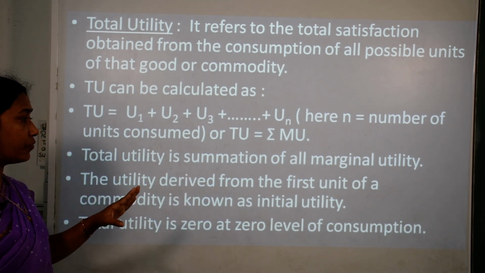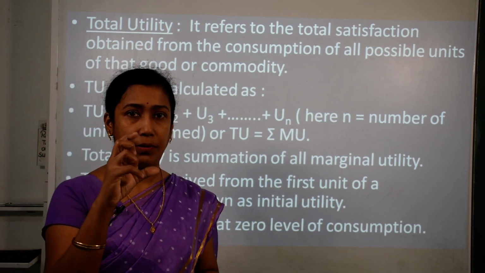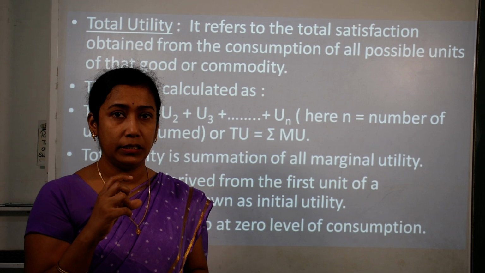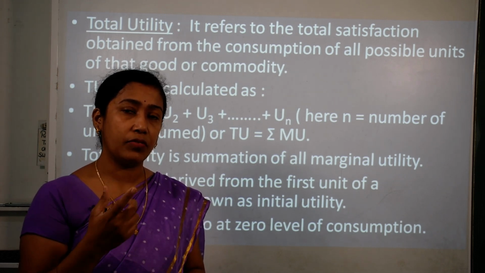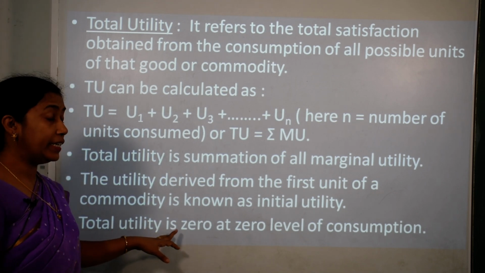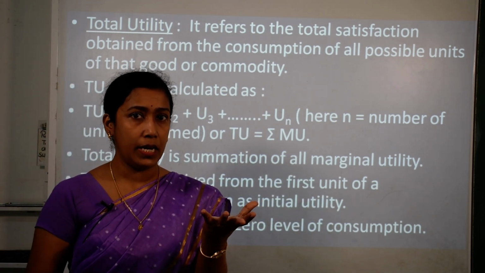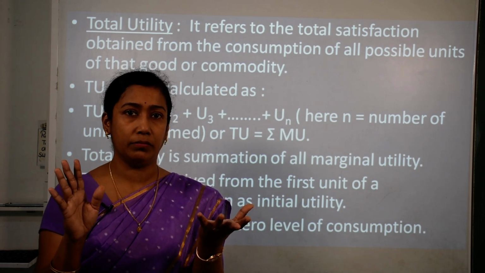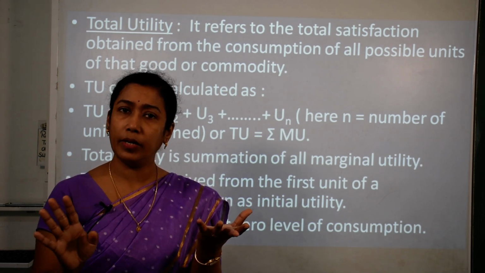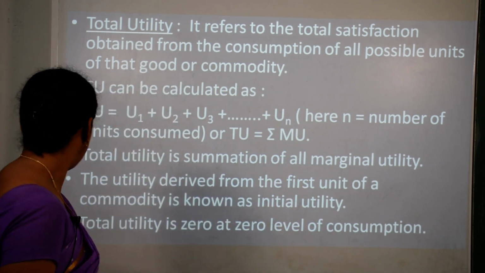The utility derived from the first unit, that is, when I ate the first apple, the utility which I got, the satisfaction which I got, will be called the initial utility. Total utility is 0 at 0 level of consumption. That means if I have 5 apples in my hand, I have not eaten a single apple. So my utility will be 0. No consumption, no utility.